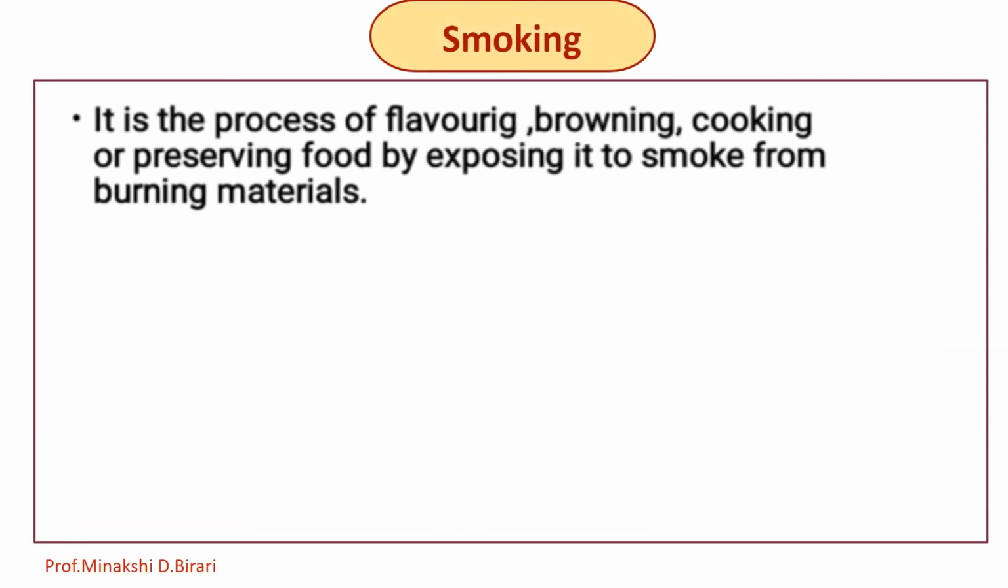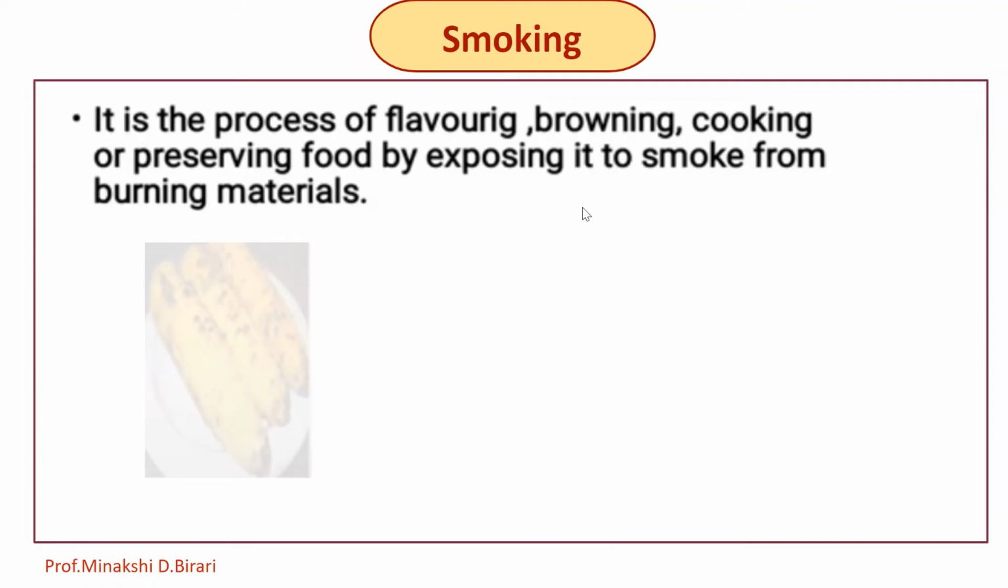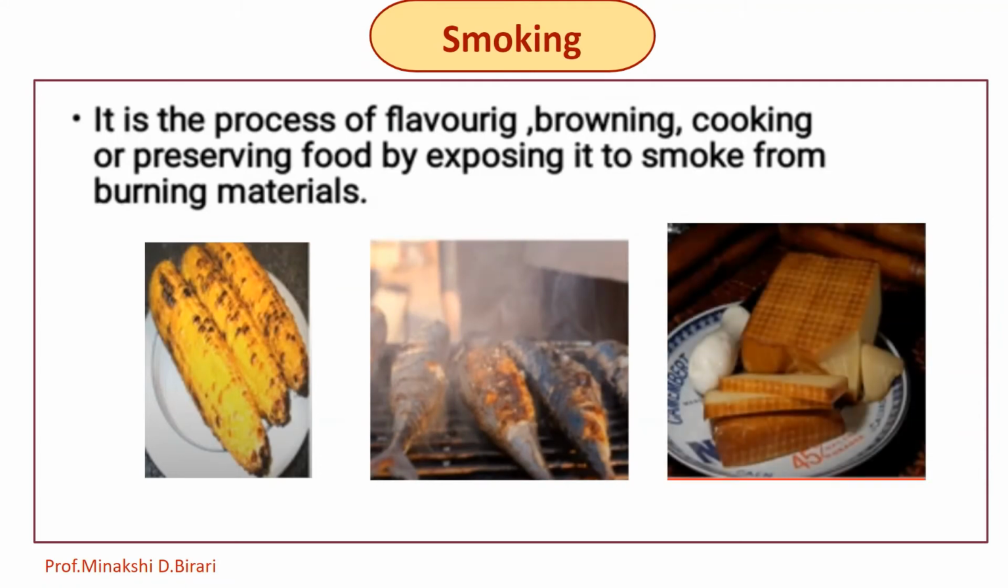It is the process of flavoring, browning, cooking or preserving food by exposing it to smoke from burning materials. Smoking is used to lengthen the shelf life of perishable food items. In this method, food is exposed to smoke from burning plant materials. Smoke deposits a number of pyrolysis products onto the food, such as phenol or catechol. These compounds help in the drying and preservation of meats and other foods.